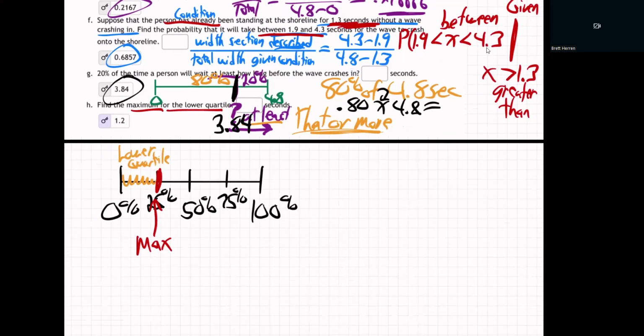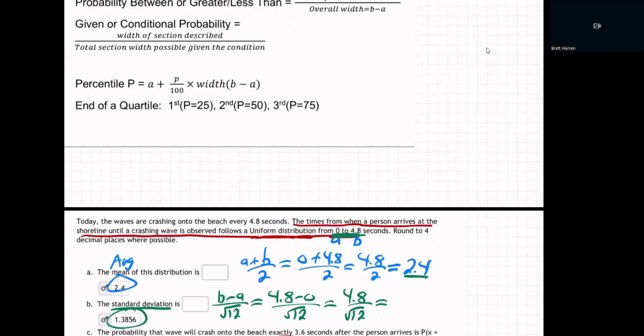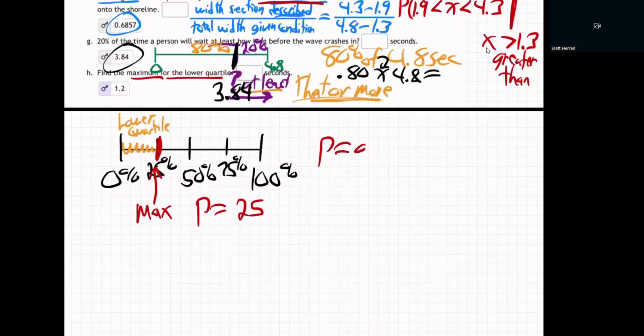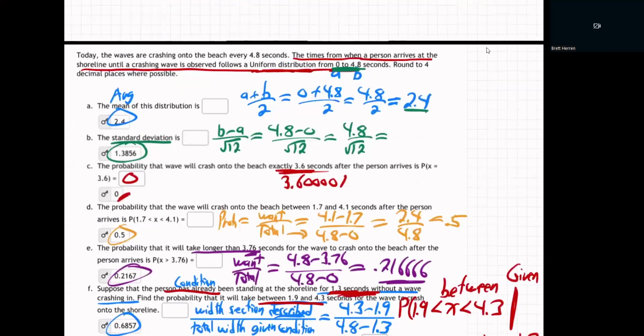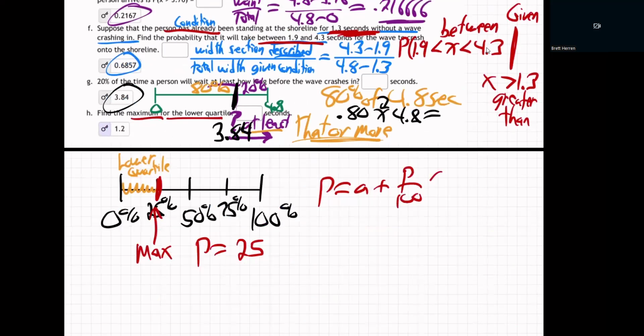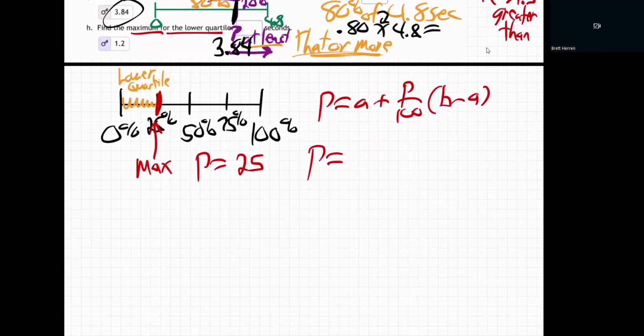How do we find that? Well, that's the P equals 25. It's 25% of the way through the data set. So go grab the P formula. It says right here, by the way, end of a quartile, first quartile, P is 25, second 50, third 75. So we just use this formula. Again, we're going to say 25% of the way through the data. So I go, okay, so P equals A plus, what is the formula? Plus P over 100 times the width. P over 100 times B minus A. So that means the P formula is going to be A.